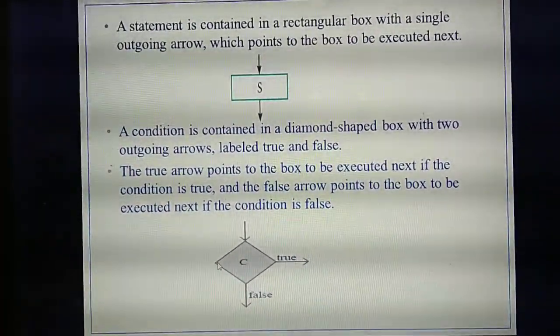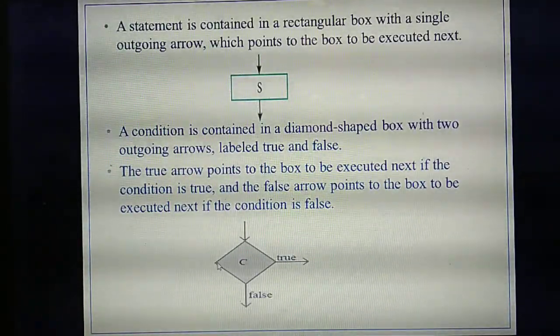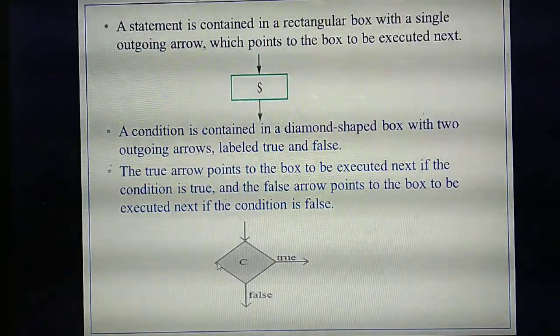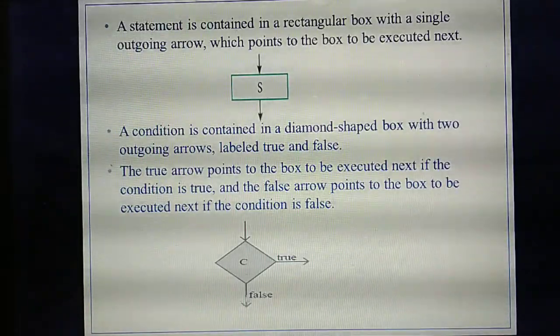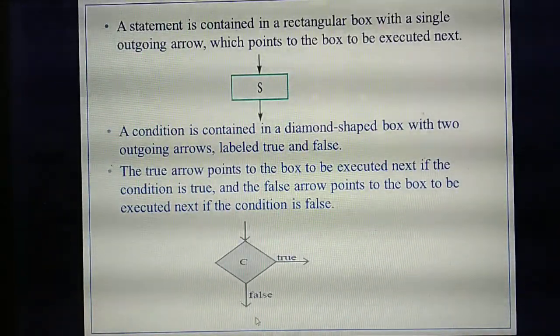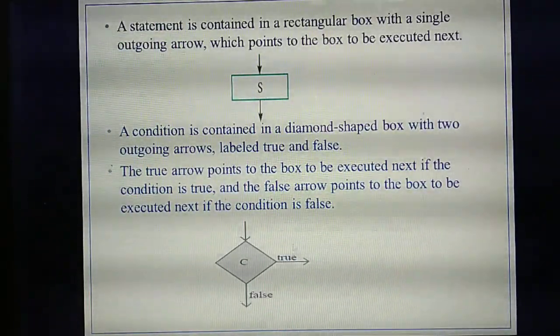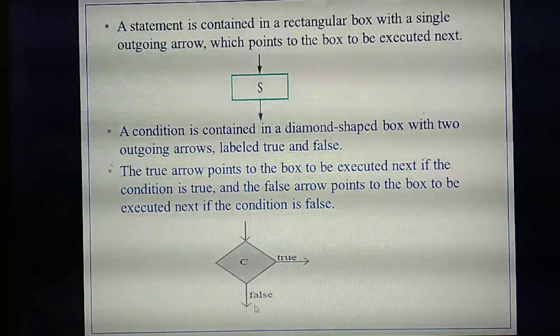This diamond shaped box has two outgoing arrows. Here one outgoing arrow is there, and below also one outgoing arrow is there. One arrow will be labeled as true and the next arrow will be labeled as false.